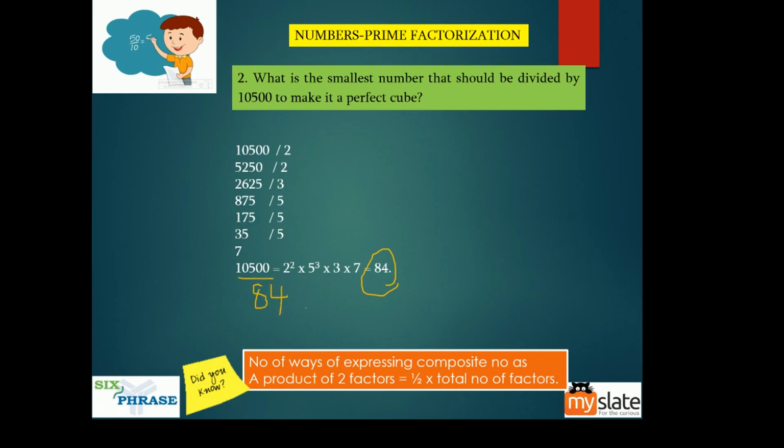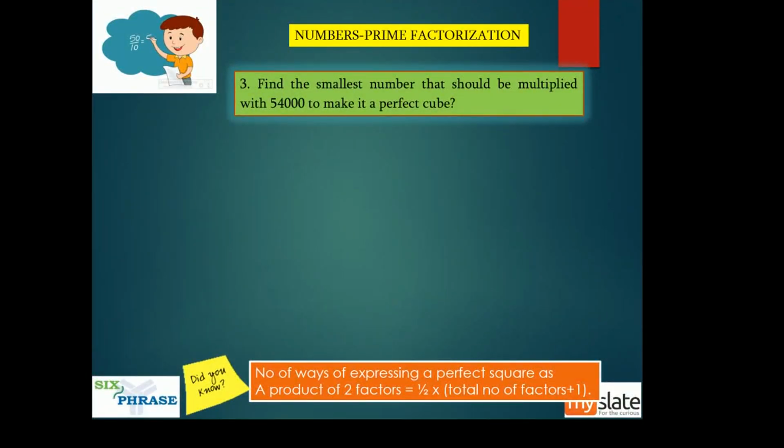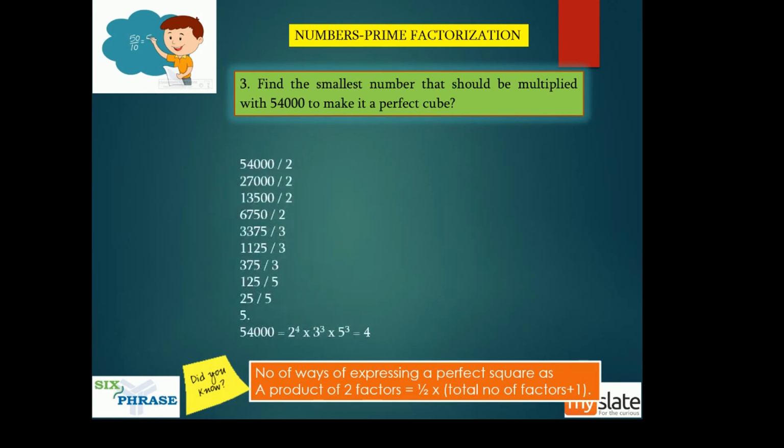Find the smallest number that you should multiply with 54,000 to make it a perfect cube. Now, you're not dividing, you're multiplying. So with 54,000, again we'll write the number in terms of its prime factors. Now, this is okay, the power is a multiple of 3. This is also okay because the power is a multiple of 3. This is not okay. Why is it not okay? This is not a multiple of 3.